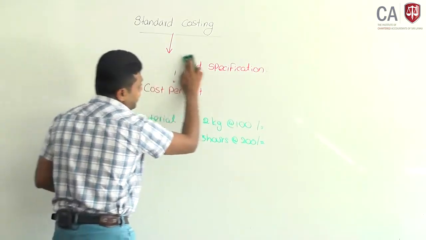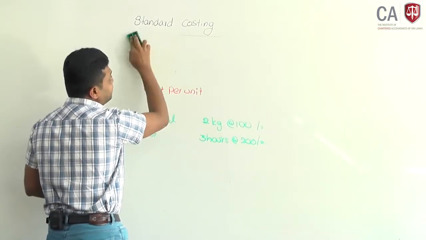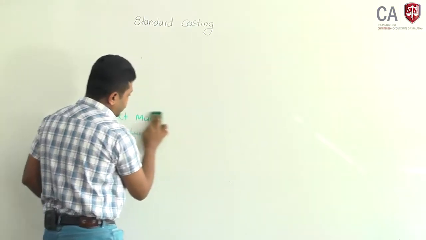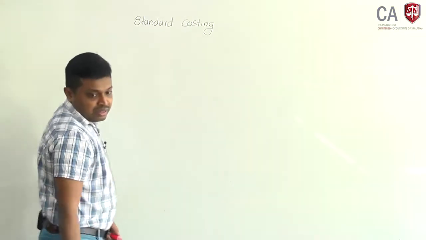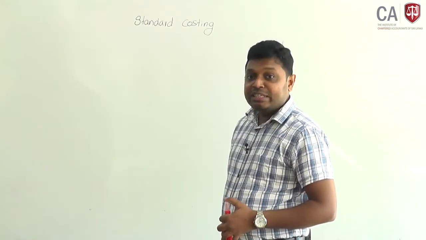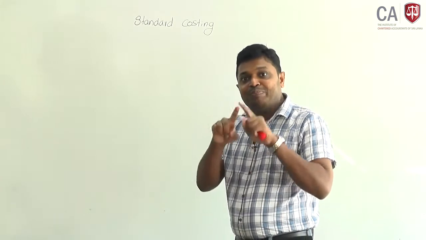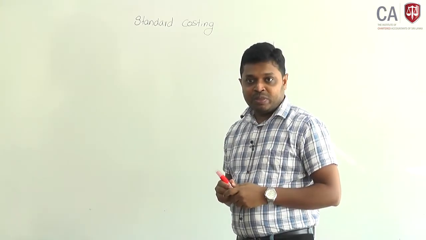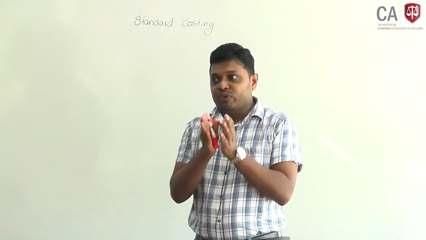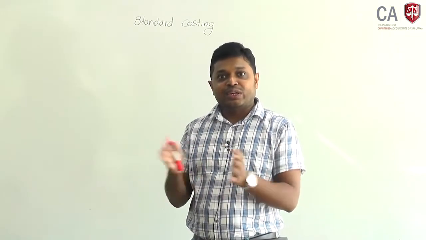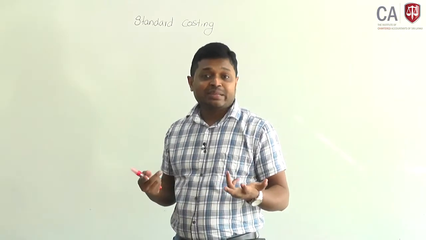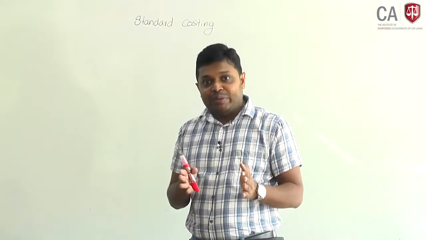Therefore, we have a predetermined specification, and based on it we calculate the cost per unit. Standard costing accumulates cost per unit of product based on predetermined specification. How is it related to variance analysis? Assume to produce a product you require 3 kg of material and 2 direct labor hours. That is the requirement per unit.